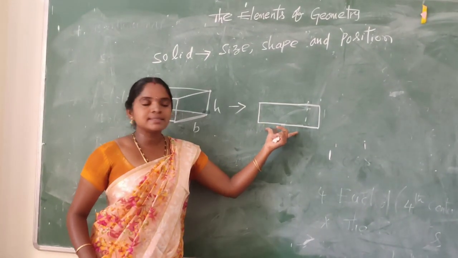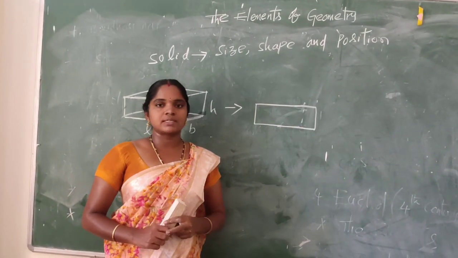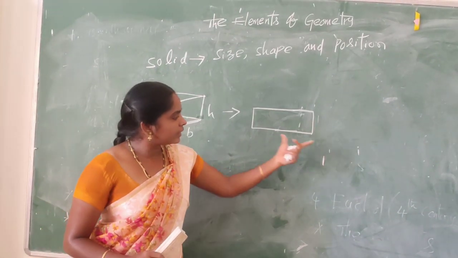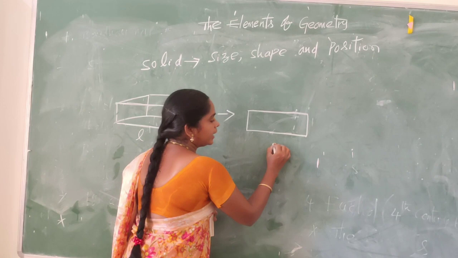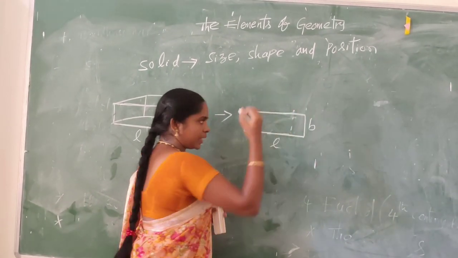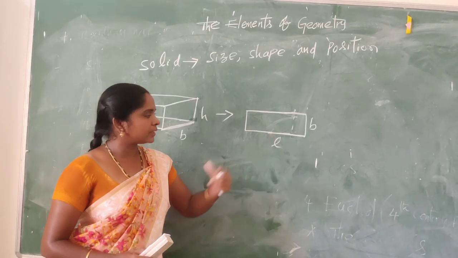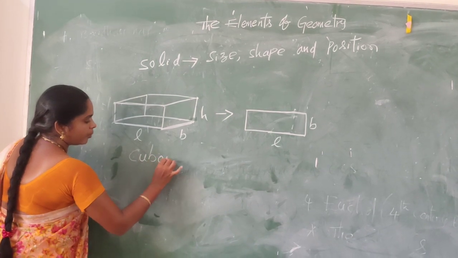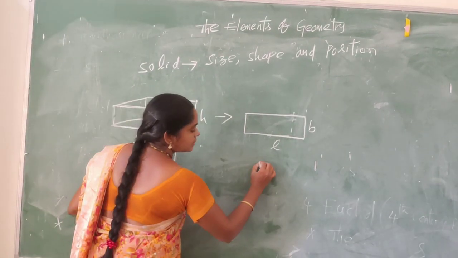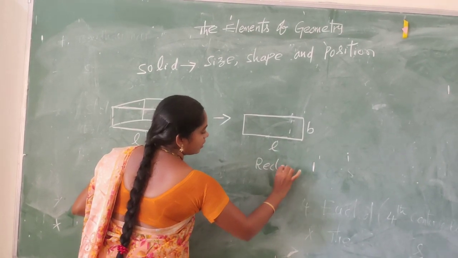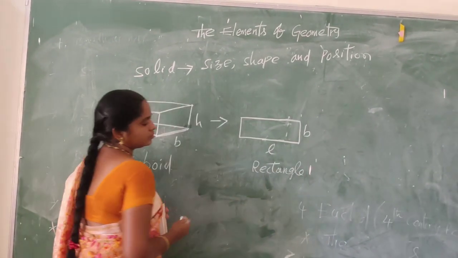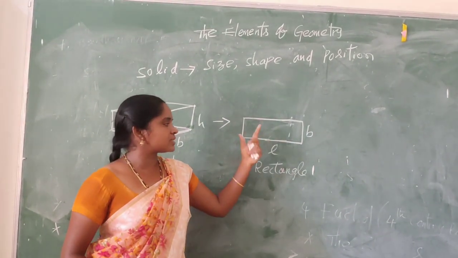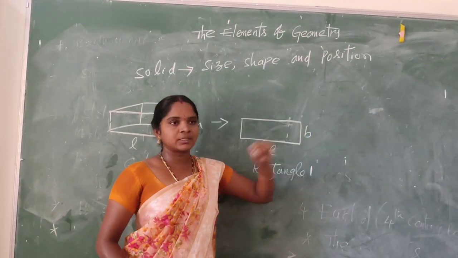So a rectangle has 2 dimensions, only length and breadth. This name is cuboid. This name is rectangle or surface. So a rectangle has 2 dimensions, namely length and breadth.